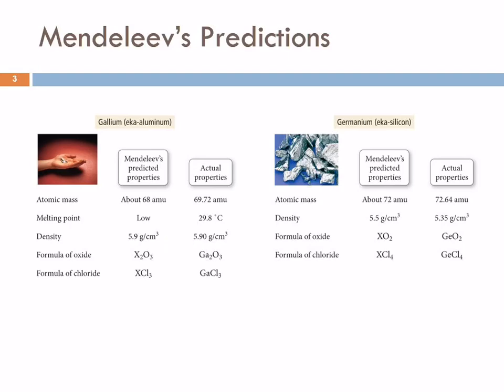Low melting point, 29.8. Gallium will melt in your hand. It's very fun stuff. Unfortunately, it's somewhat toxic too. I know, right? All the fun elements are toxic.